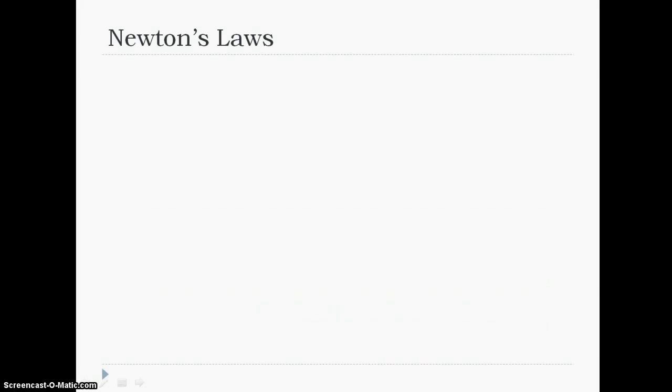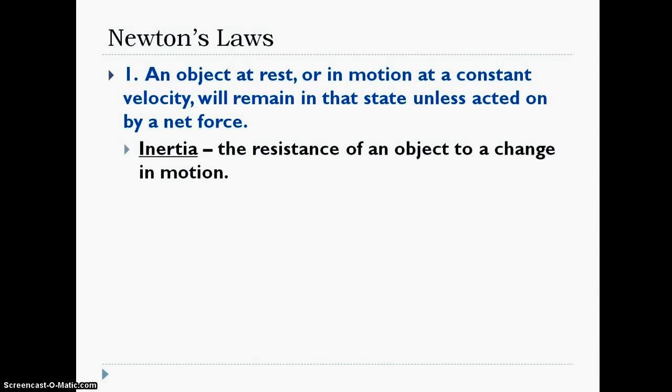As a review of Newton's laws, we've already talked about Newton's first law in the last chapter, and that was the idea of inertia. An object at rest remains at rest, or in motion remains in motion. If you had a spaceship floating along in outer space and it suddenly turned off its engines, it would continue moving at a constant velocity without any change of direction, no change in velocity. It would just keep on keeping on forever if there were no other forces going to affect it.